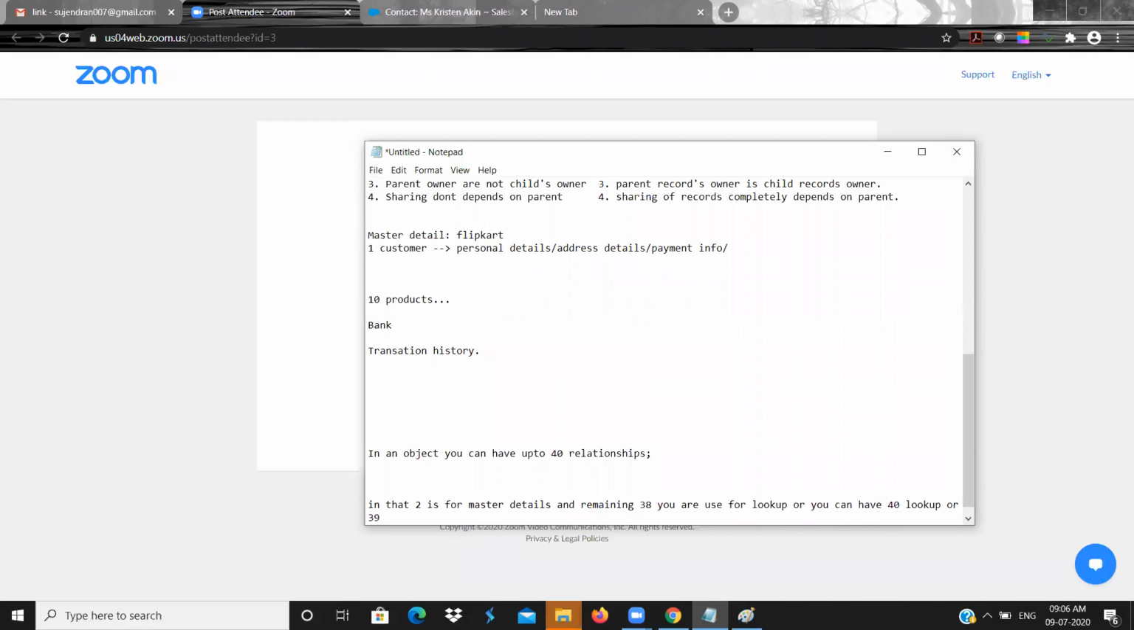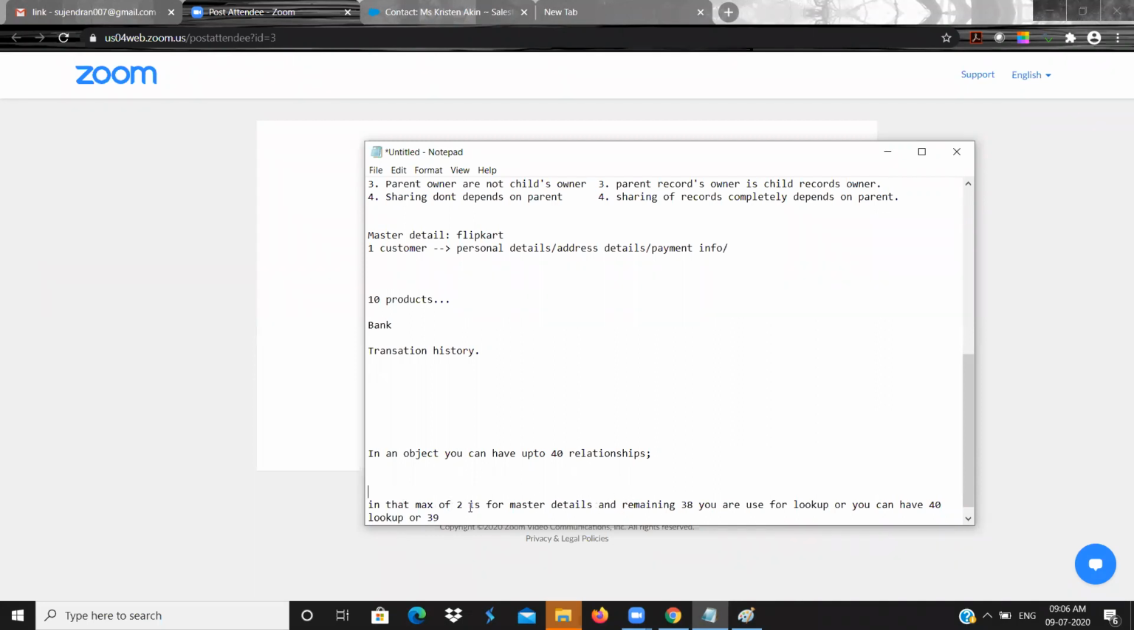Totally, Salesforce says per object I can give 40 relationships, but in that 40 only a maximum of 2 can be used for master detail, and the remaining 38.